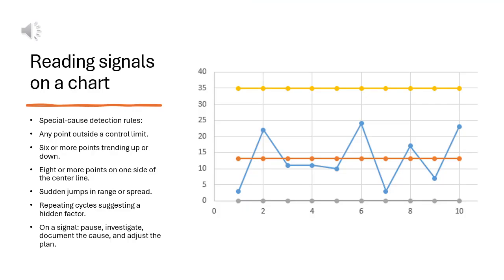Use standard rules to detect special causes. Any point outside a control limit is a signal. 6 or more points trending up or down is a signal. 8 or more points on one side of the center line is a signal. Sudden jumps in range or spread are signals. A pattern that repeats with a cycle suggests a hidden factor. When you see a signal, pause and investigate, document the cause, and adjust your plan.